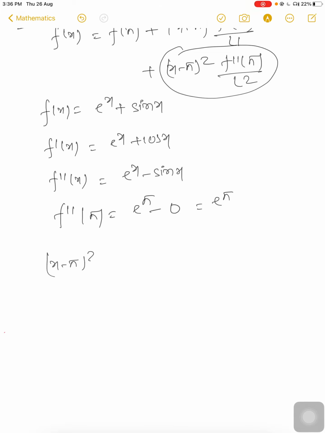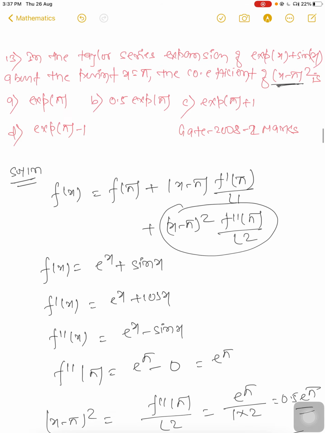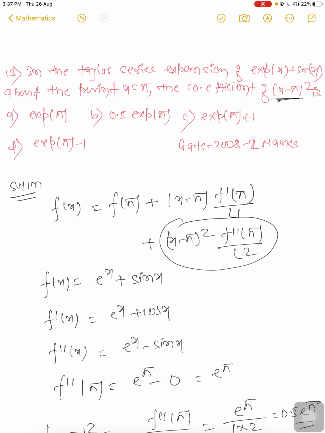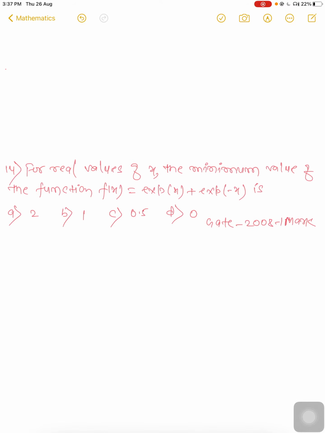The coefficient of (x - pi)^2 is f double dash pi upon factorial 2, that is e^pi upon 1 into 2, so 0.5 e^pi will be the answer, and the right answer will be B.